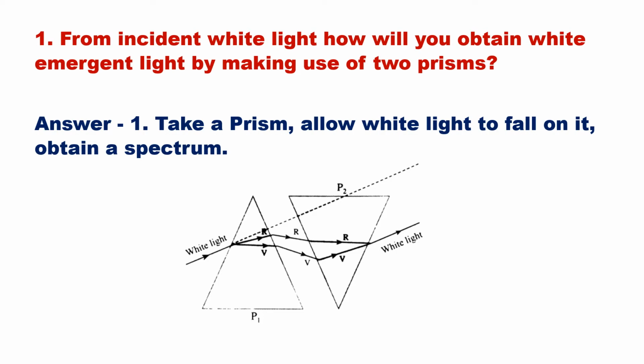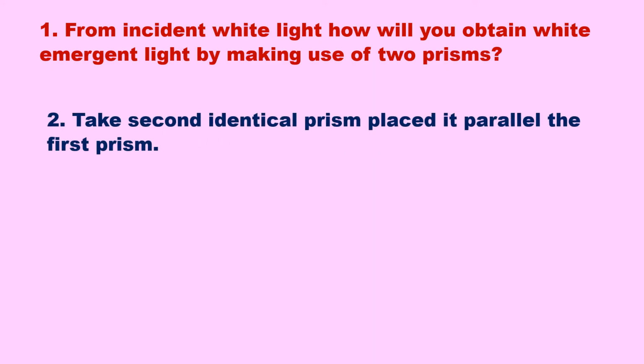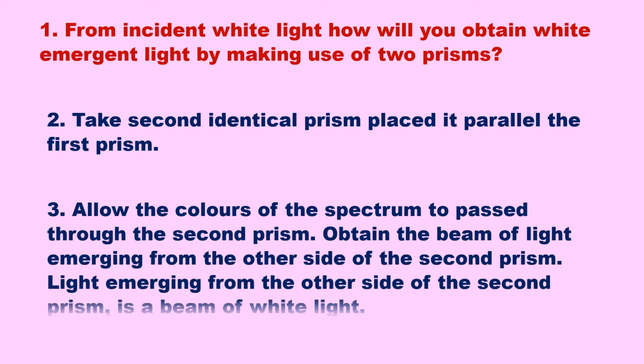Obtain a spectrum. Take a second identical prism and place it parallel to the first prism. Allow the colors of the spectrum to pass through the second prism. Obtain the beam of light emerging from the other side of the second prism. Light emerging from the other side of the second prism is a beam of white light.